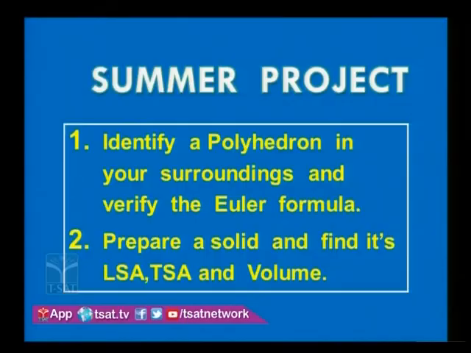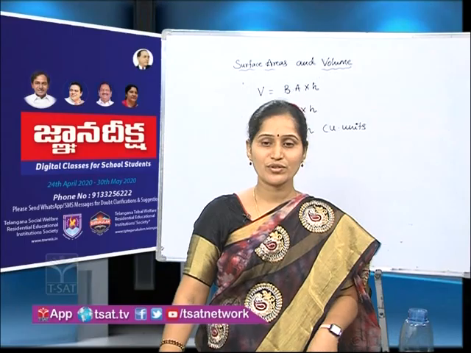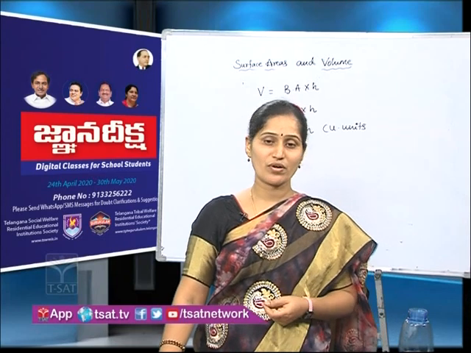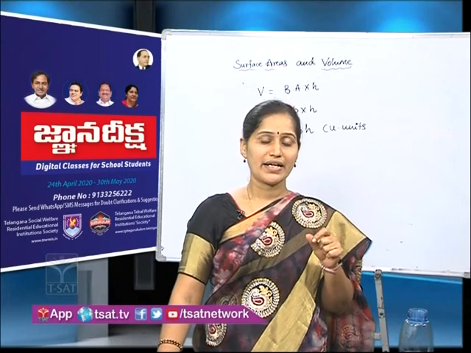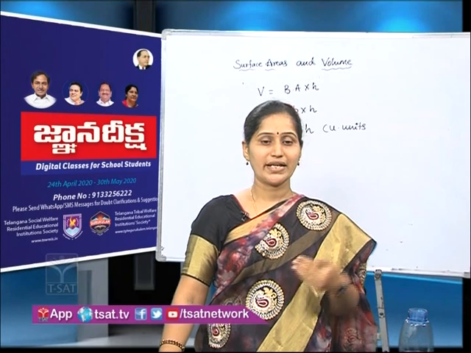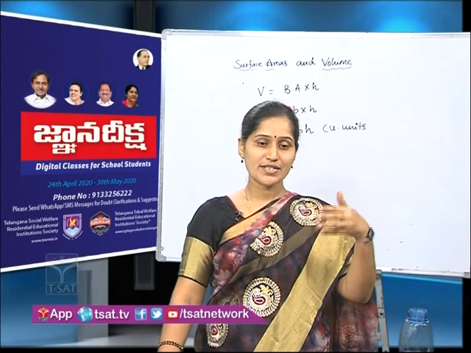Identify a polyhedron in your surroundings and verify the Euler formula. So you can identify a polyhedron. If you are able to draw, you can draw the shapes also, and prepare a table. Take a few objects and prepare a table.